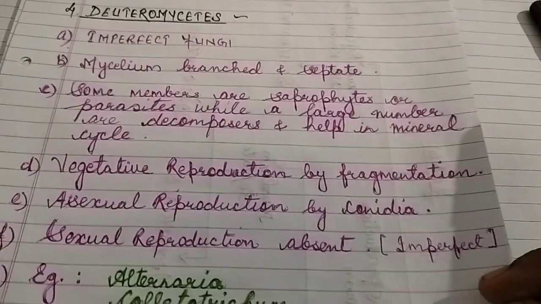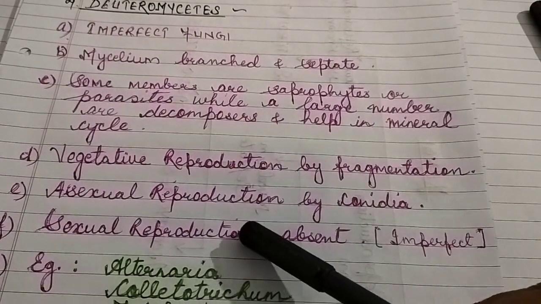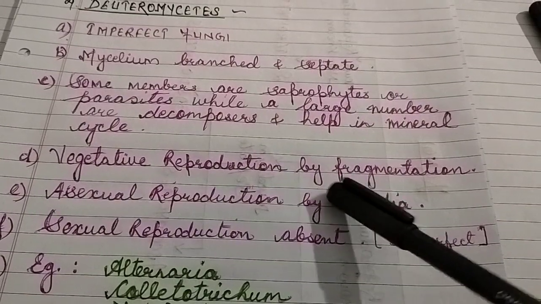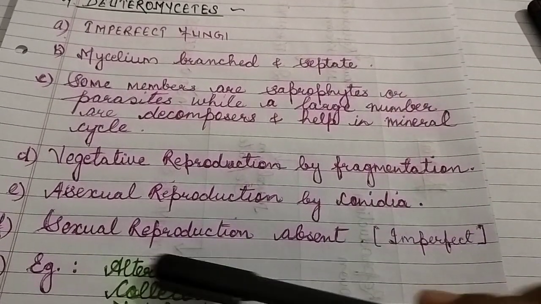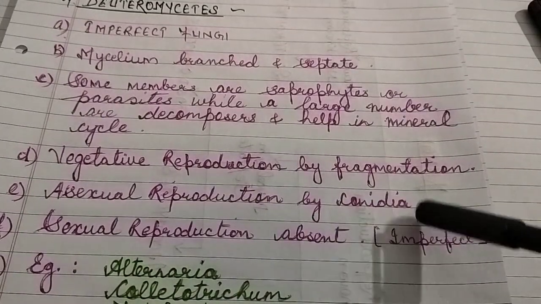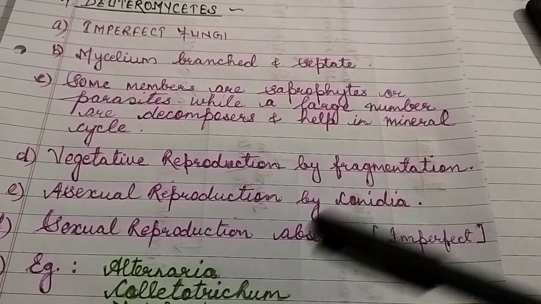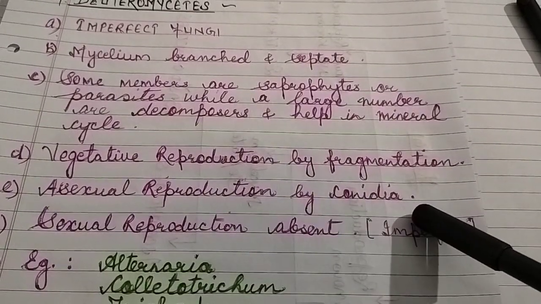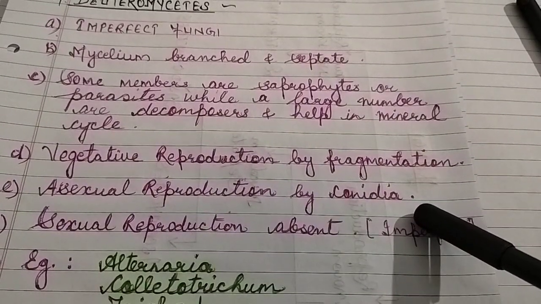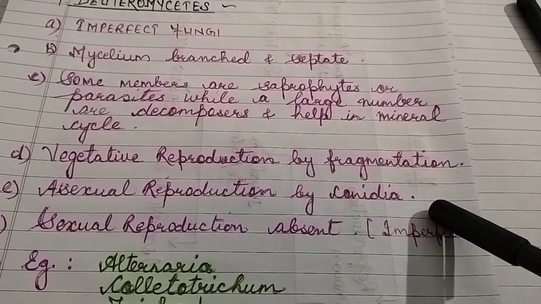Now about reproduction. Vegetative reproduction is seen, and that is by fragmentation. Now asexual reproduction is by conidia. Just now we have studied in Ascomycetes also. Asexual reproduction is by conidia, exogenous spores borne on conidiophores.